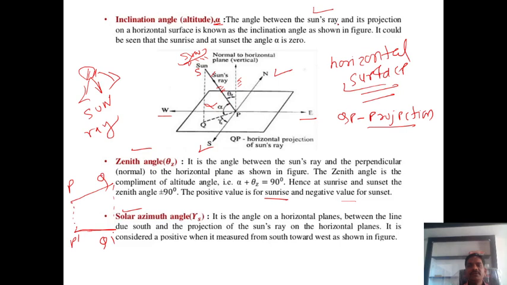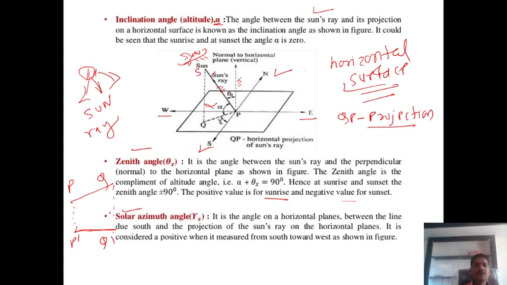The angle between the sun rays and its projection on the horizontal surface is known as the inclination angle, and is shown in the figure. It can be seen that at sunrise and sunset, the angle alpha is 0. Yes or no? Yes. During sunset, the ray just overlaps the west line, so the angle is 0. And during sunrise in the east, it overlaps, and this angle is also 0, guys.